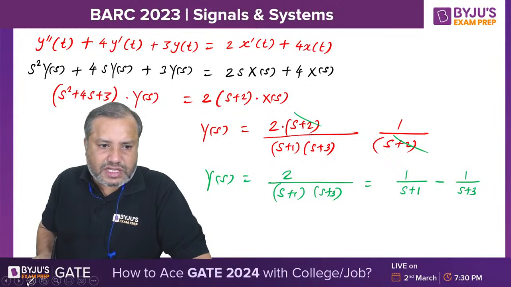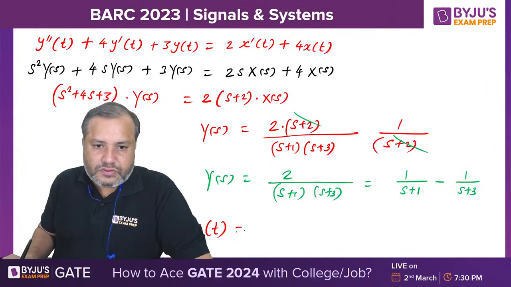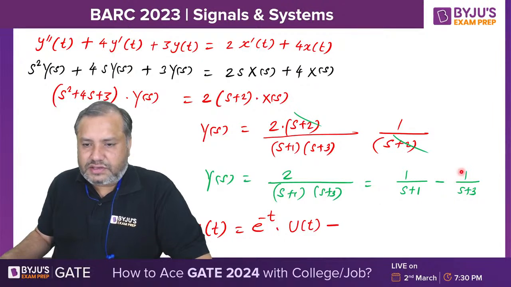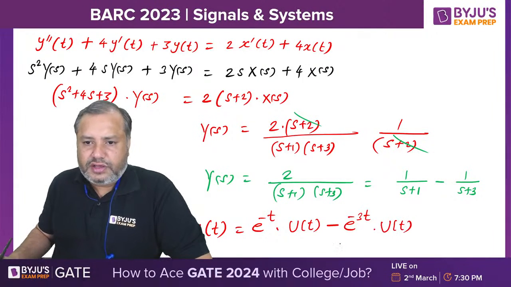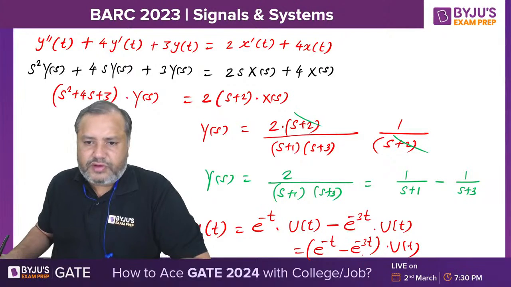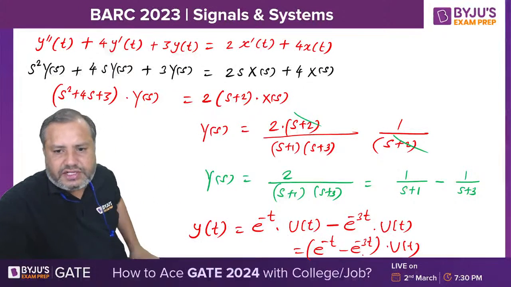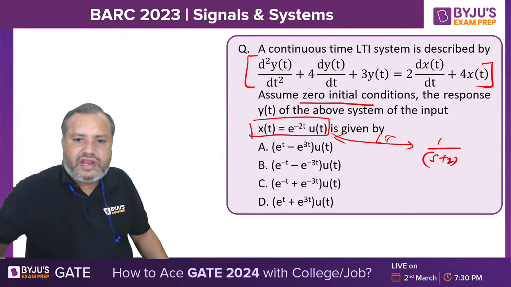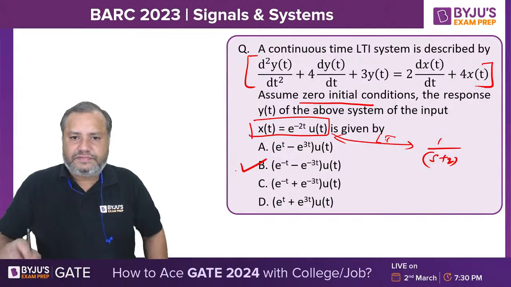Taking inverse Laplace transform. So Laplace inverse of 1 upon s plus 1 is e raised to minus t u of t, minus 1 upon s plus 3. Its inverse Laplace is e raised to minus 3t u of t. If nothing is mentioned, we have to consider the right-sided part only. We have to assume the signal to be right-sided. So e raised to minus t minus e raised to minus 3t, u of t. Option B is the correct answer.